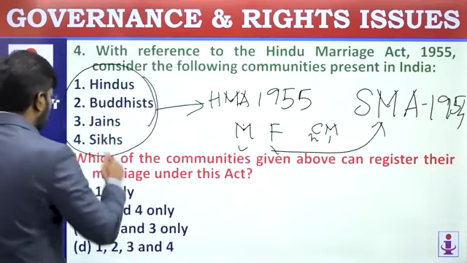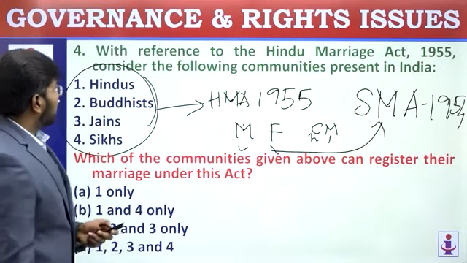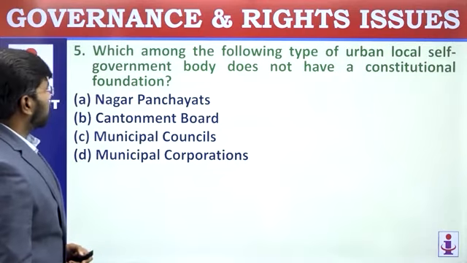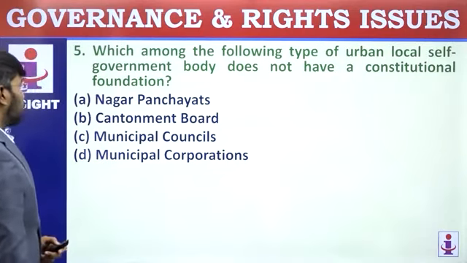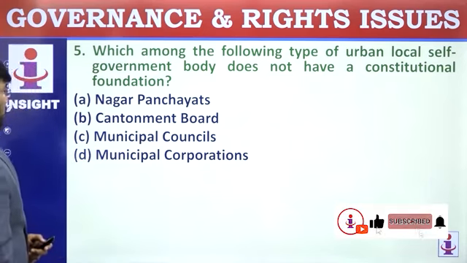So now this question, all the four comes under Hindu Marriage Act. So answer is D. Let's move on to the next question. Which of the following type of urban local government body does not have a constitutional foundation? Nagar Panchayats, Cantonment Boards, Municipal Councils, Municipal Corporations.